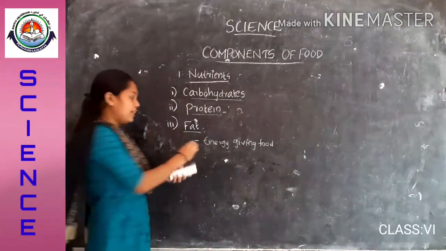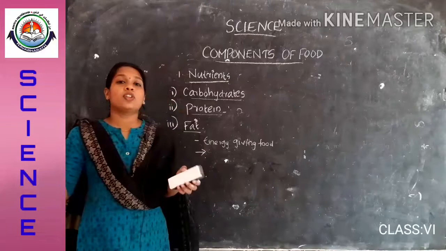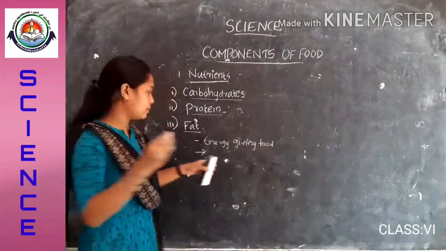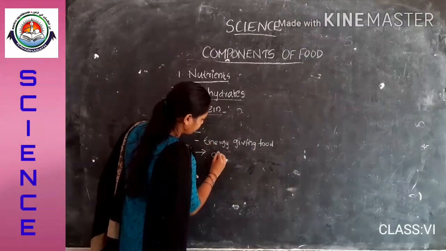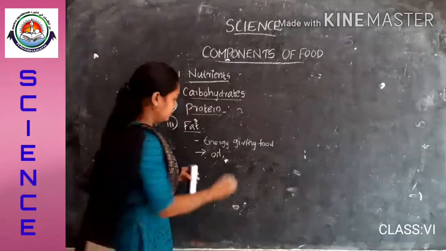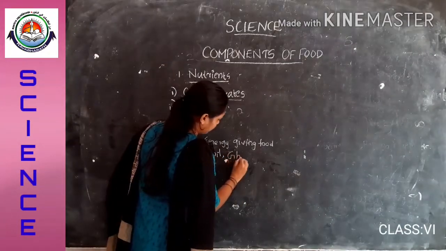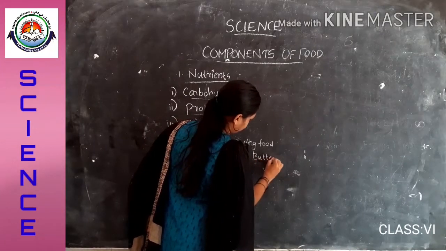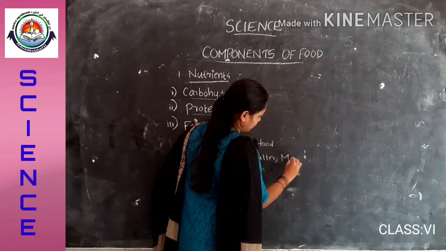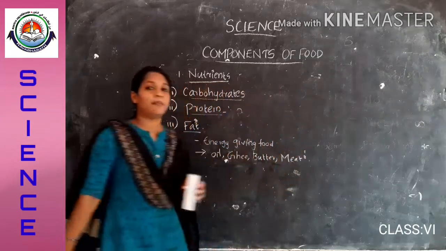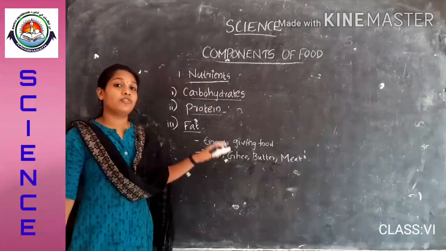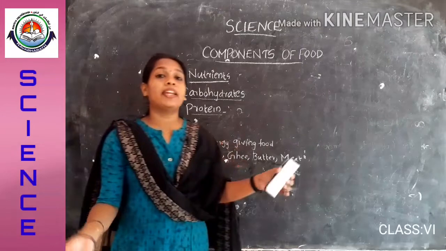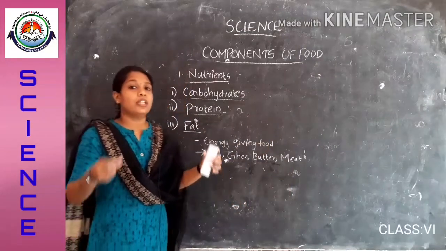Fat is obtained from different food items like oil, butter, ghee, meat, etc. These are the major food items from which we obtain fat.